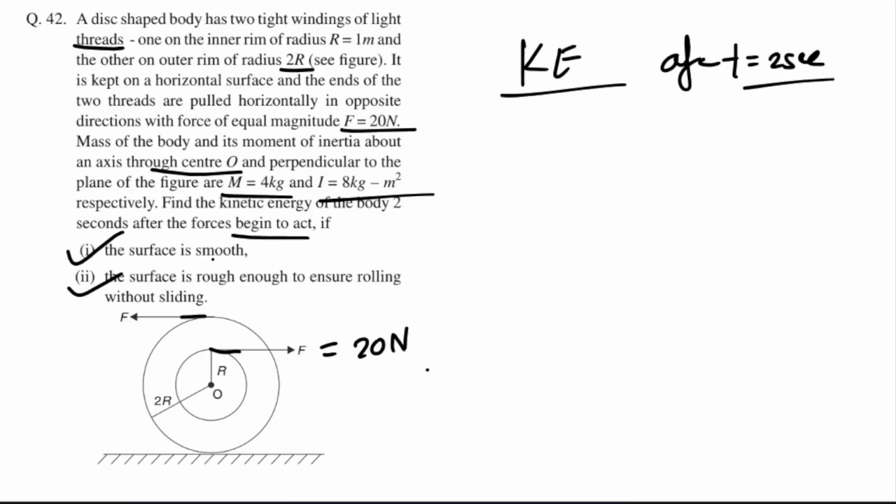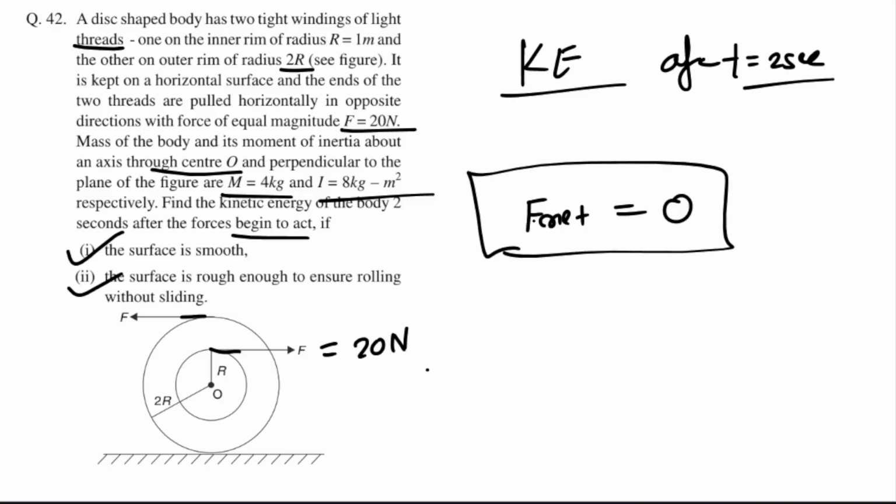Done. So look, the first case is very easy. This is a smooth surface. If this is a smooth surface, then what will happen? No friction will act. And if there is no friction acting, in that case the net force acting on the body will be zero, because this is F, 20 Newton towards right, another is towards left, net force is zero. Friction is not arising, right? So net force is zero. It means it won't translate, and let us try to find the net torque around point O.